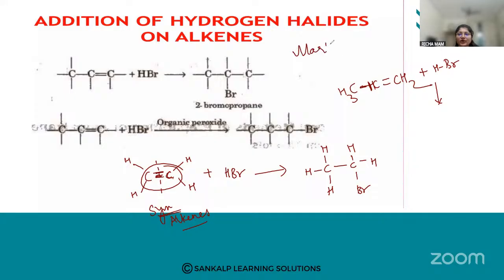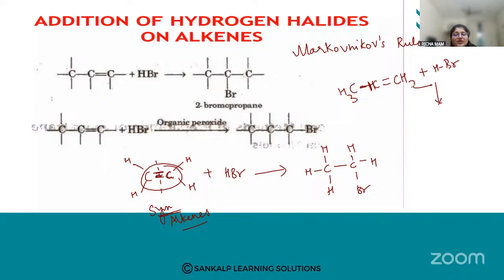Markovnikov's rule. Now, what is this Markovnikov rule, students? In Markovnikov rule, whenever we have an unsymmetrical alkene, the molecule of the hydrogen halide will be added in such a way that the halide will be added to the carbon having the least number of hydrogens, and hydrogen will be added to the carbon with more number of hydrogens.